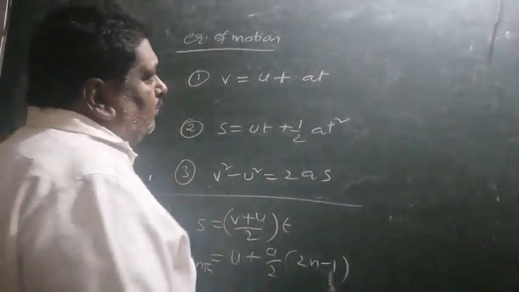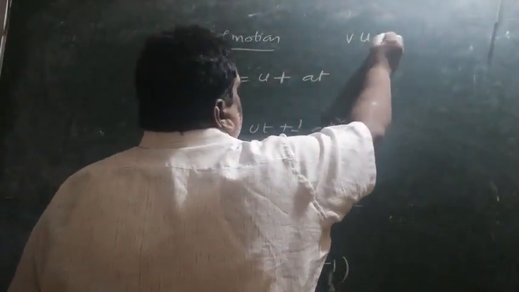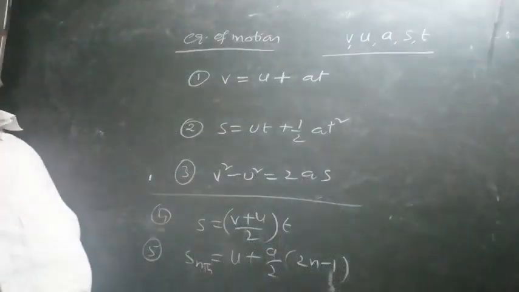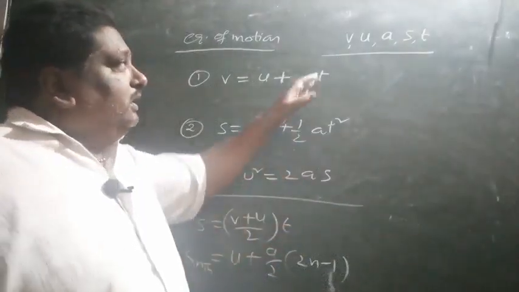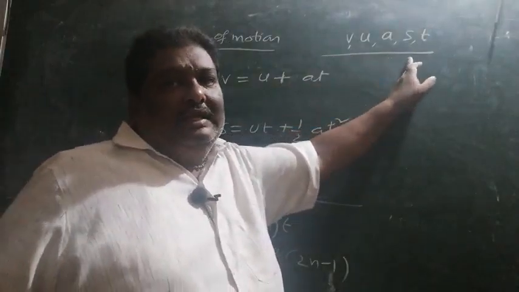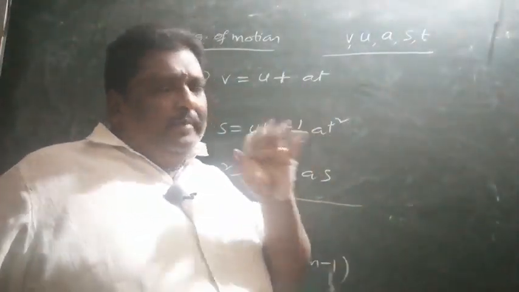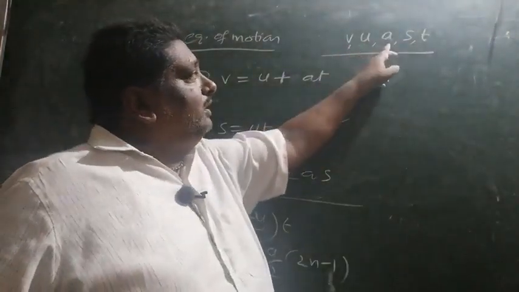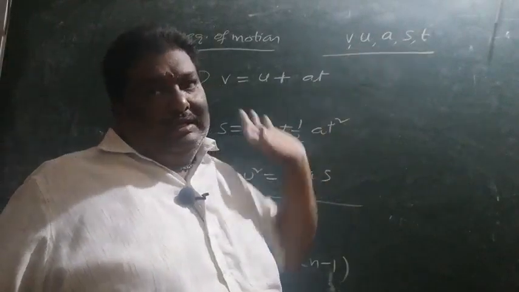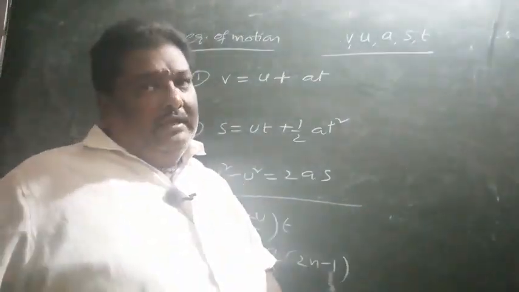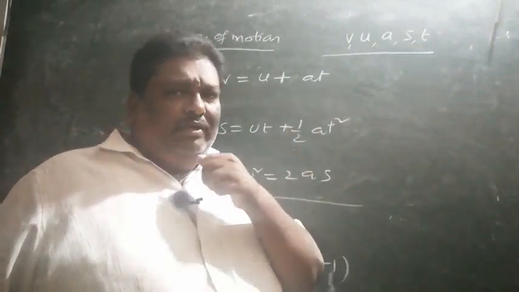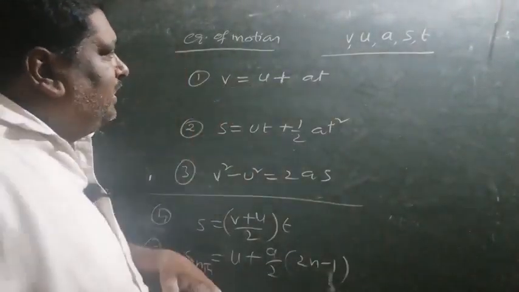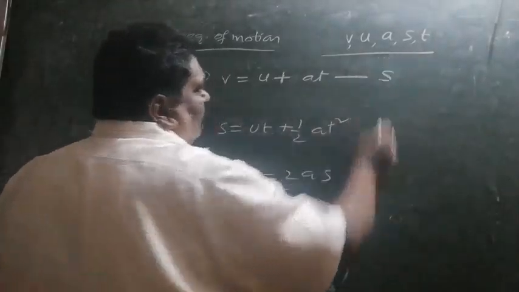Here we have one problem: v, u, a, s, t. Five parameters are present. In any problem, we have these five parameters: v, u, a, s, t. In a given problem, they will give three parameters of data, either v, u, a or u, a, s, like that. One we want to find, and the last fifth one we do not use at all. So see it, v is equal to u plus at. In it, s is missing.